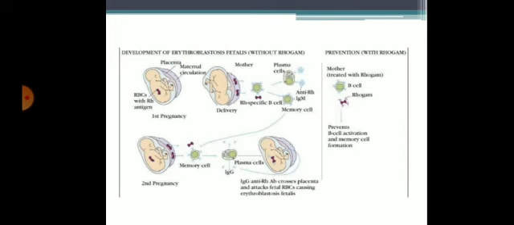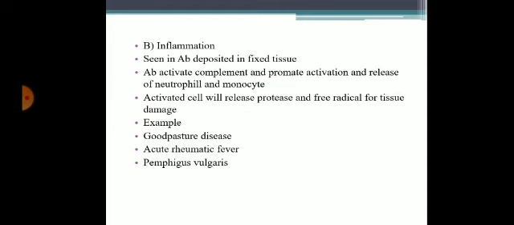This is the photograph showing erythroblastosis fetalis. RBCs with Rh antigen. Here you can see the placenta and circulating maternal circulation. There are formed antibodies during the first pregnancy. In the second pregnancy, when an Rh positive baby is present in the second delivery, there are formed antibodies which will cross react with the antigen and destroy its RBCs.